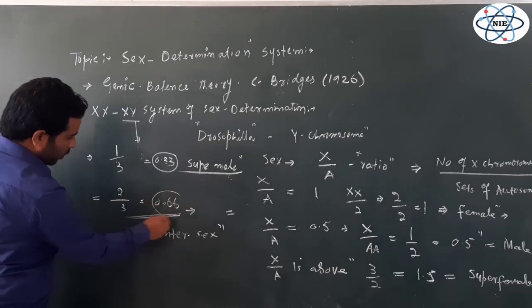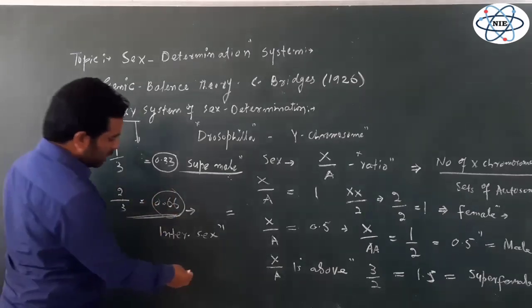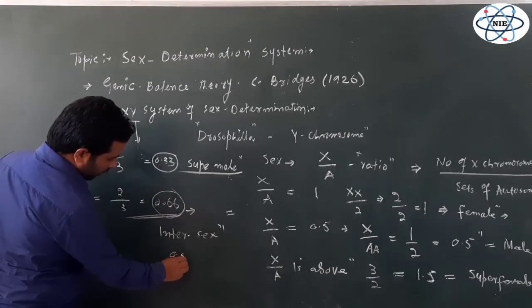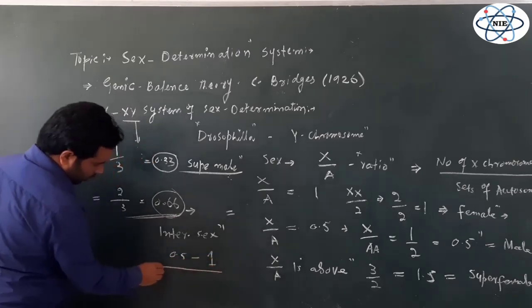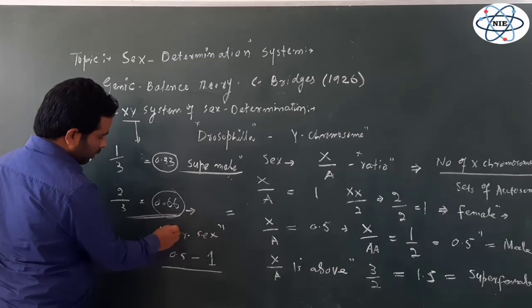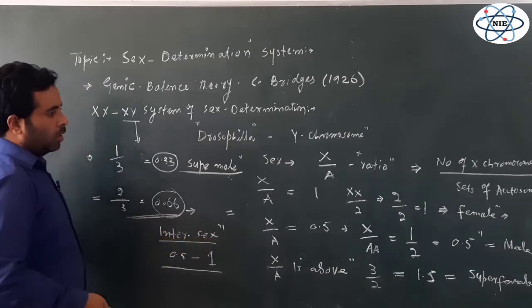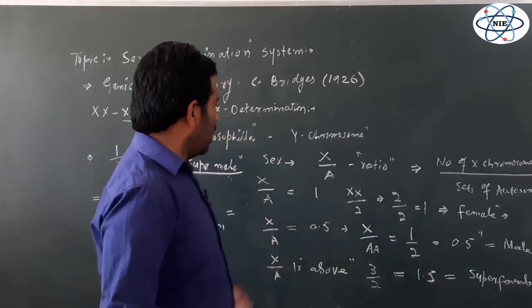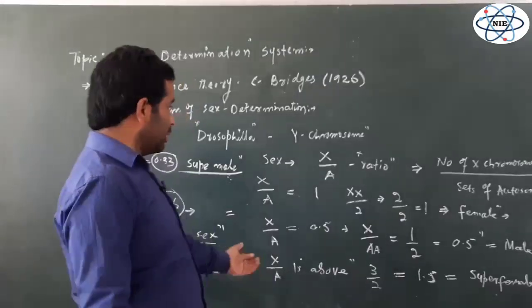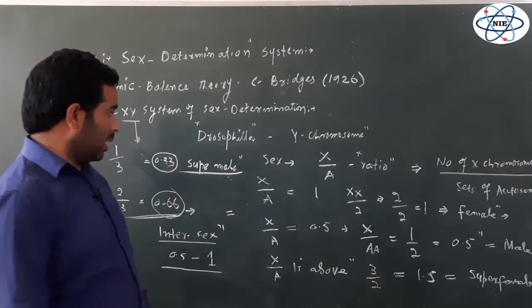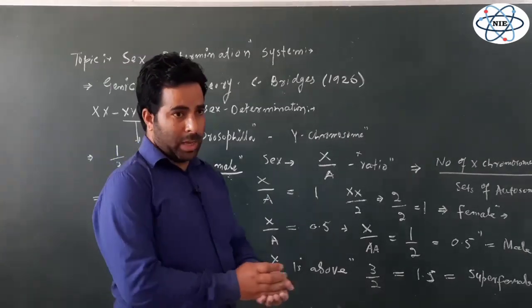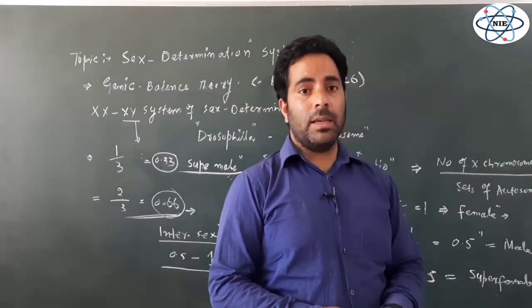Because this ratio lies between 0.5 to 1, the individual will be intersex. So this is how the sex is determined in case of Drosophila, where the X chromosome is there, where the Y chromosome is there.